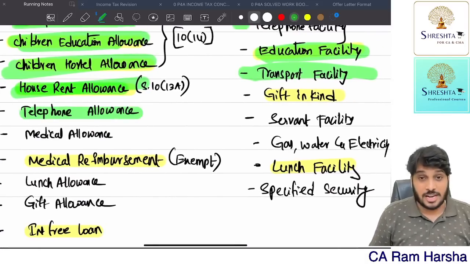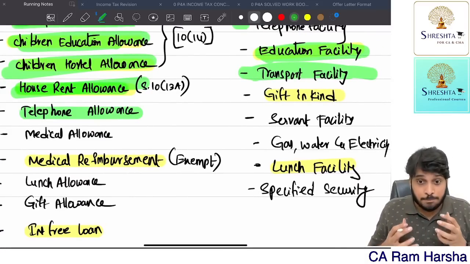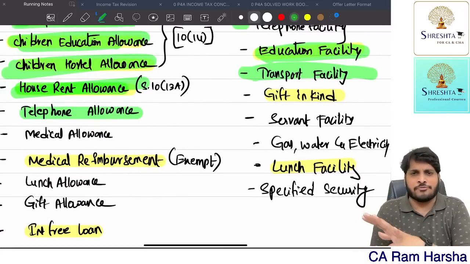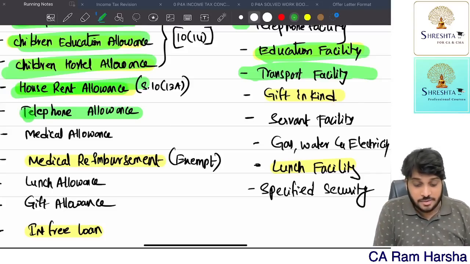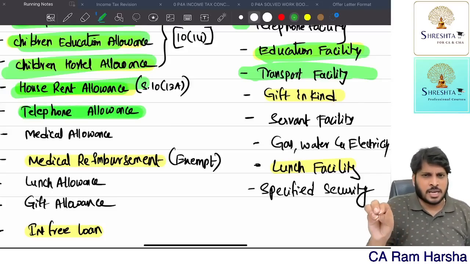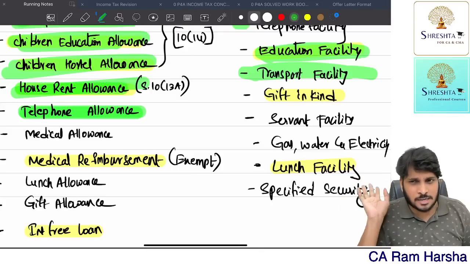Next, telephone allowance. You know what? If the employer company gave a telephone facility to the employee, fully exempt, nothing is taxable. If allowance is given, allowance means what? I give money, whether he will use the telephone or not doesn't matter, that is his choice.